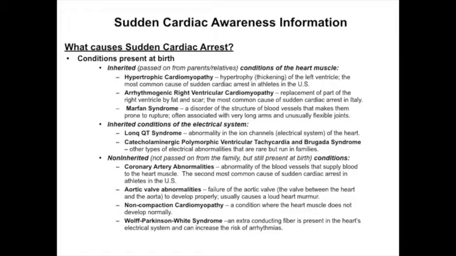Other types of electrical abnormalities that are rare but run in families. Non-inherited conditions, not passed on from the family but still present at birth: coronary artery abnormalities, abnormalities of the blood vessels that supply blood to the heart muscle, the second most common cause of sudden cardiac arrest in athletes in the U.S. Aortic valve abnormalities, failure of the aortic valve, the valve between the heart and the aorta, to develop properly, usually causes a loud heart murmur.